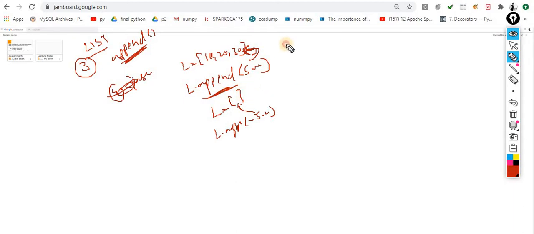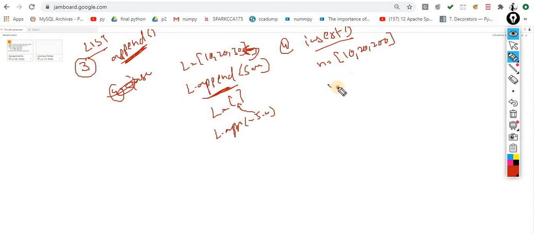So the fourth one is insert. Insert means that I want to insert something. Now the question is, sir, this time I want to insert at a specific position, into the specific position.